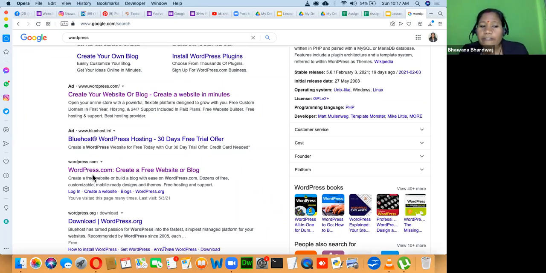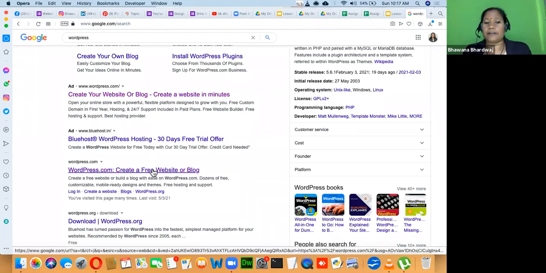If you want to create a free website, you will go to WordPress.com. Just remember that. If you want a self-hosted website, if you want to use WordPress as software, if you have your own hosting where you can install WordPress, then you should go to WordPress.org. So this is for the self-hosted and this is for the free website. Right now we are going for the free one.